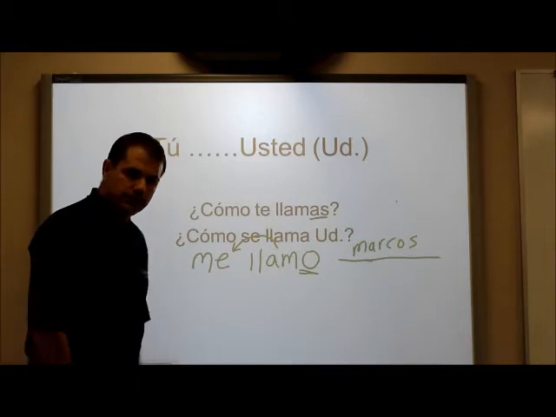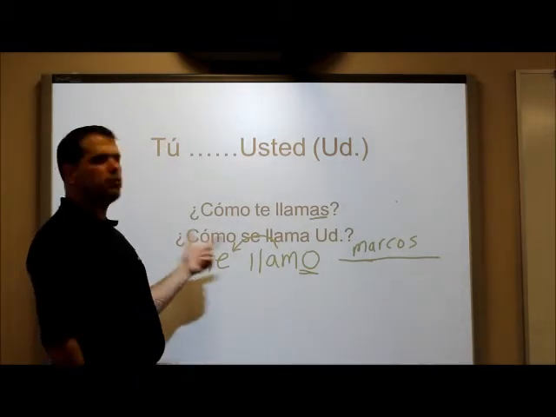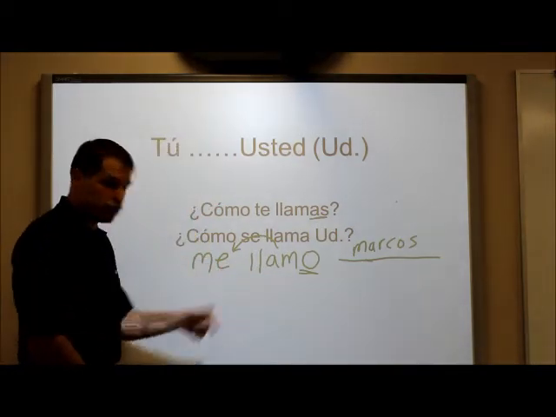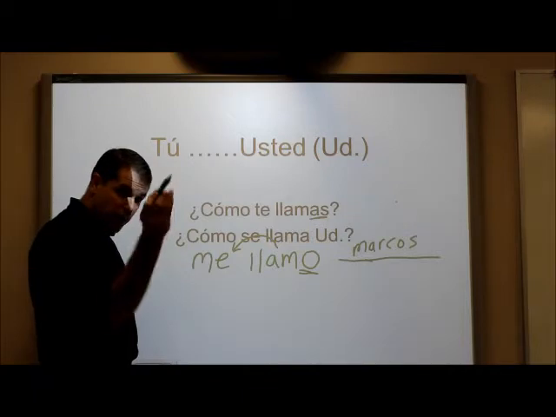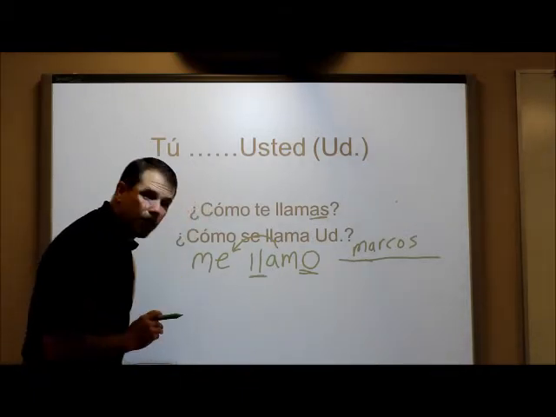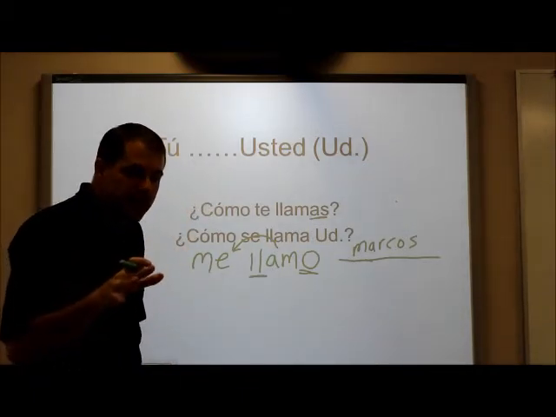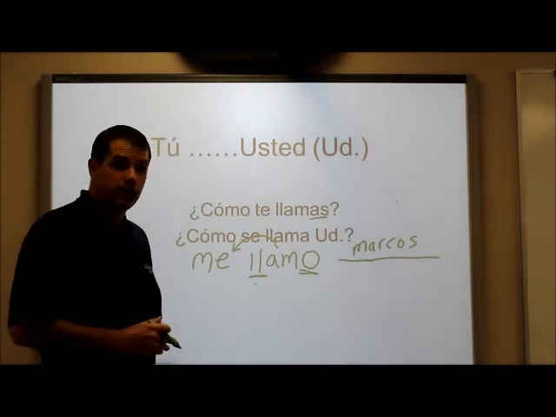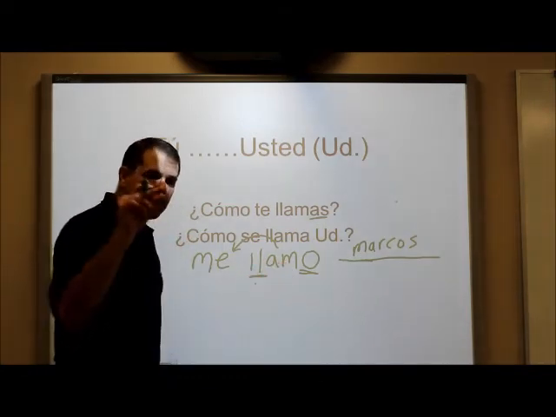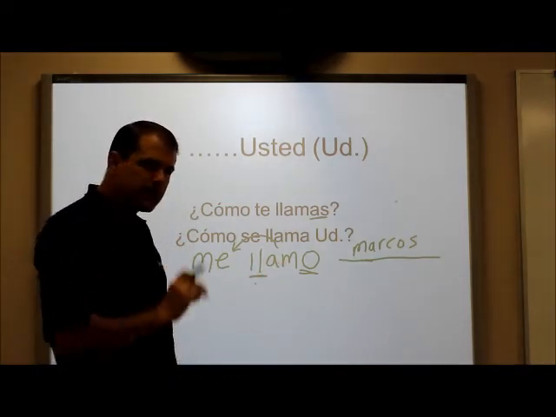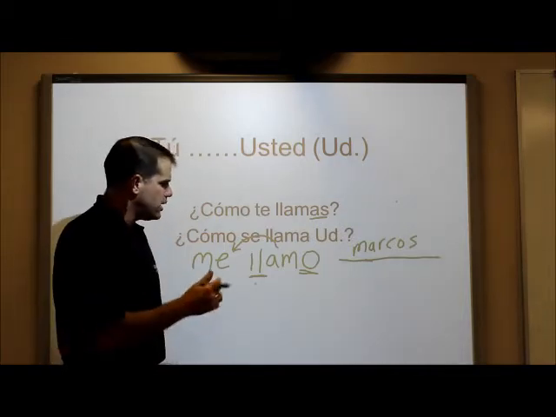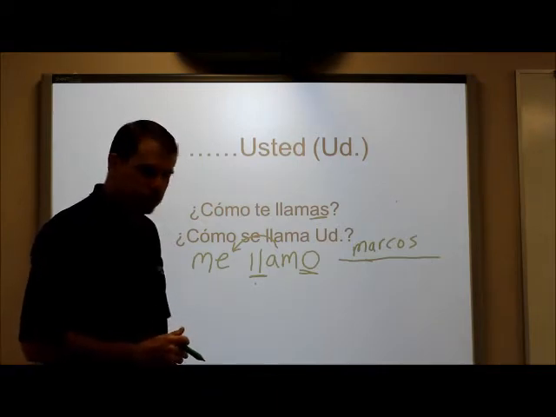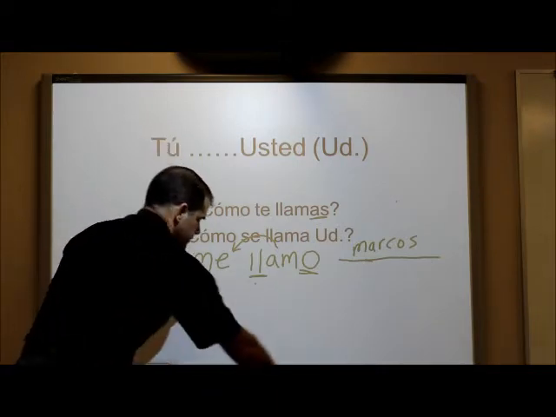So, repite. ¿Cómo te llamas? ¿Cómo se llama usted? Me llamo. Now also notice, when we have two L's in Spanish, there is no L sound. It sounds very bad in Spanish to say an L sound with LL. Me llamo. We say a double L, almost like a Y, or sometimes with a little J or SH sound in there. Me llamo. Repite. Me llamo. Muy bien.